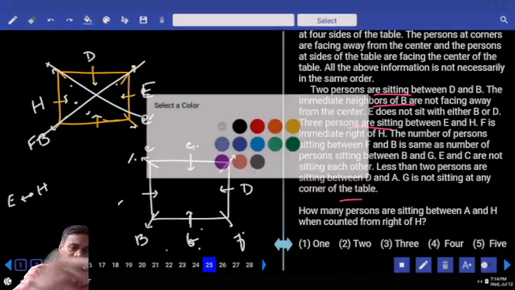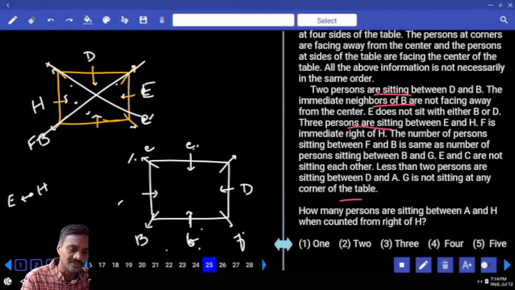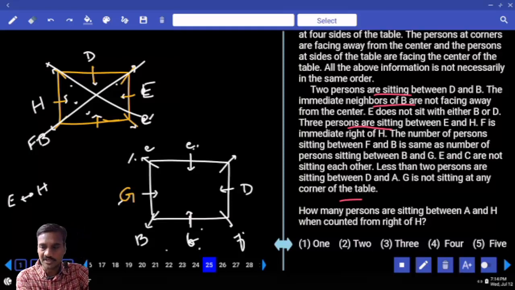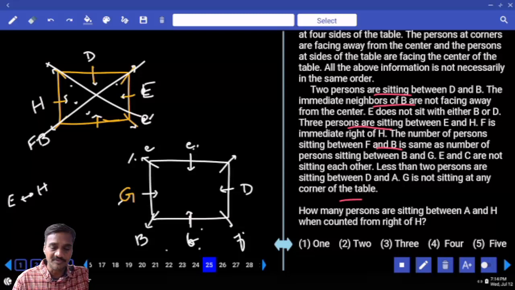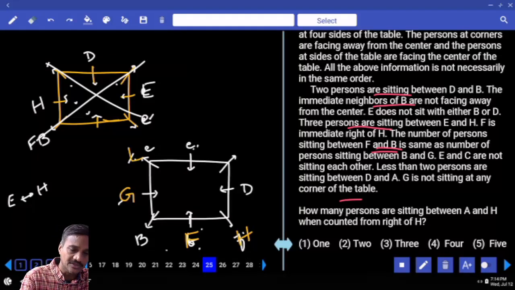Isn't it? As G is at the center, now let us start with this one. Can we have G at this place? And this is one possibility. And number of persons between F and B. G can be at any one of these places. If G is here, number of persons between F and B, F and B is same as B and G. B and G are adjacent, F and B are adjacent. Now if F is here, then E and H are adjacent, and H is here, E is here.